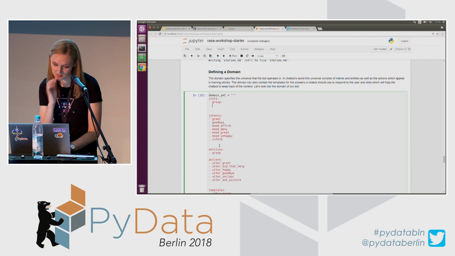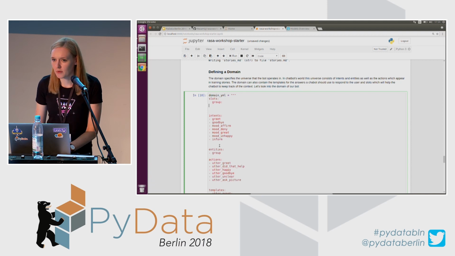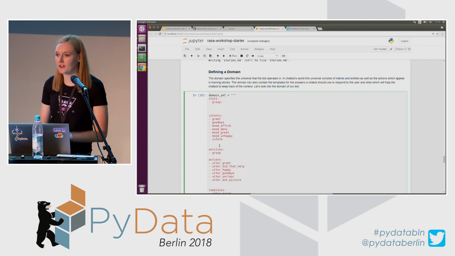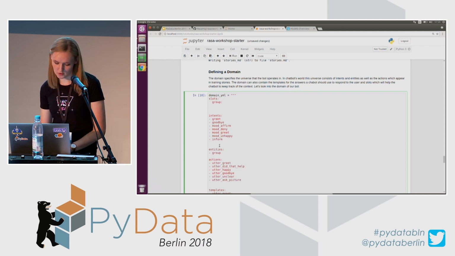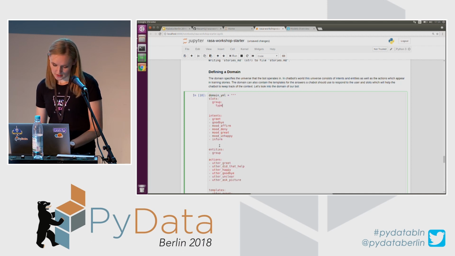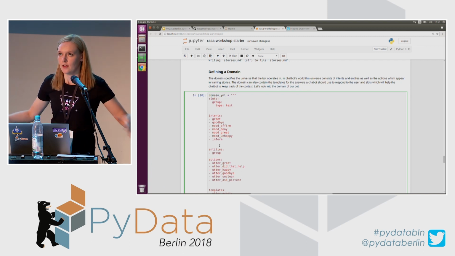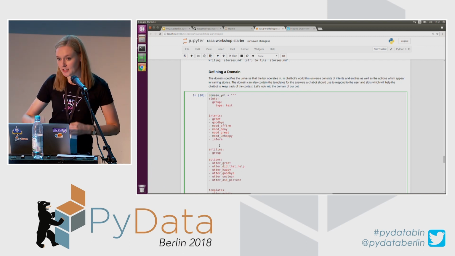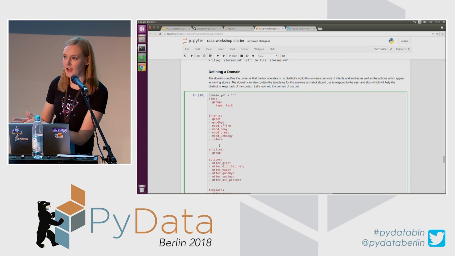Another thing that is important is to define the type of the slot, and different types of slots have different influence on how the prediction is made. So I'm going to specify a slot type text, and when the type is text, whether or not this slot is populated, so if this entity is extracted and saved, is going to influence the prediction of the next action.